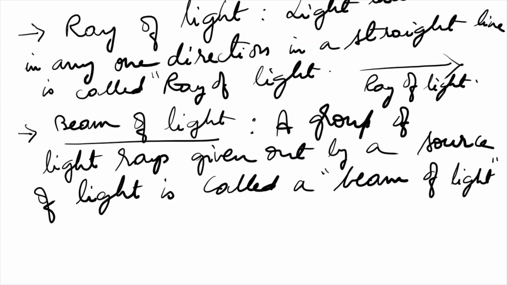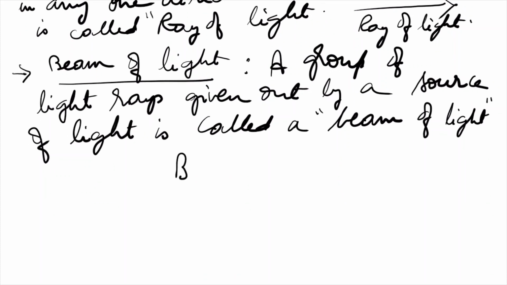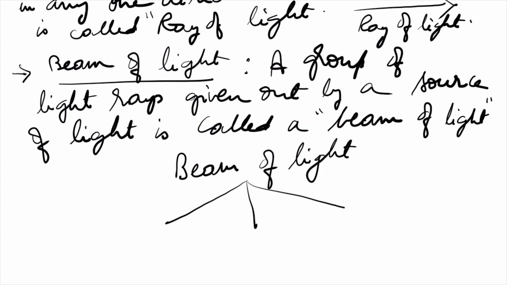Now beam of light is of three types. What are they?